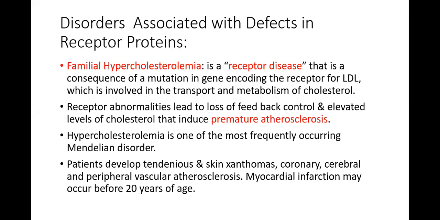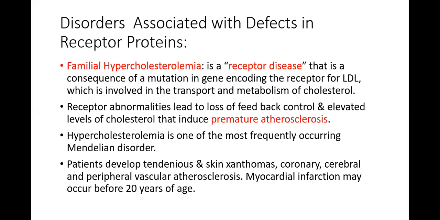Then familial hypercholesterolemia is another example, which is a receptor disease. It is a consequence of mutation in the gene encoding the receptor for low density lipoprotein. LDL receptors are involved in transport and metabolism of cholesterol.